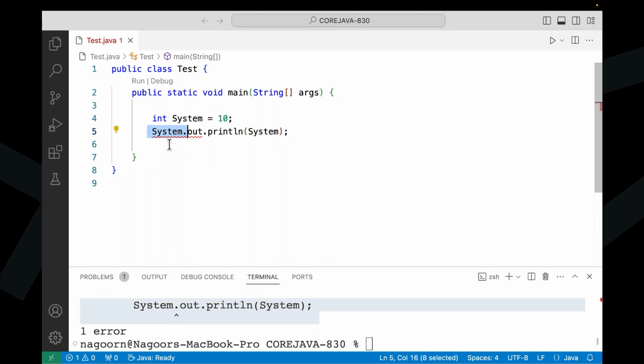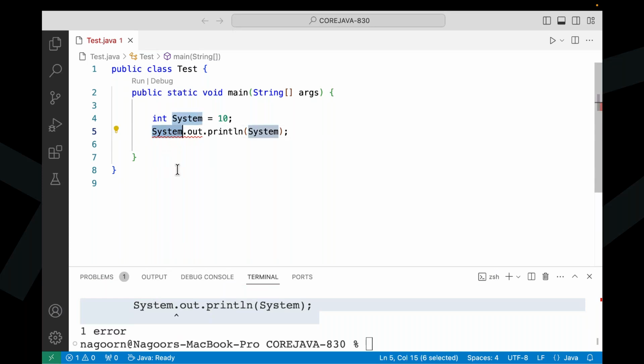Here I'm trying to use System as what? As a class name or an integer variable? Come on, all of you, please respond to me. Is it a class name or an integer variable? Class name. If you're trying to use System as a class name, there we have to write what?